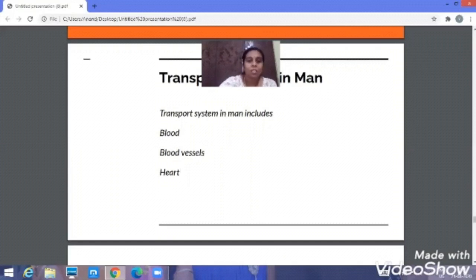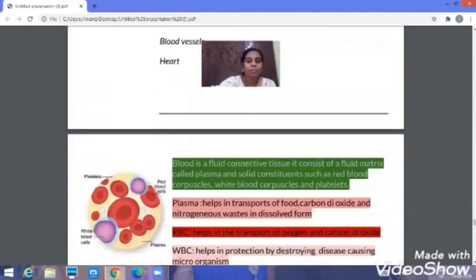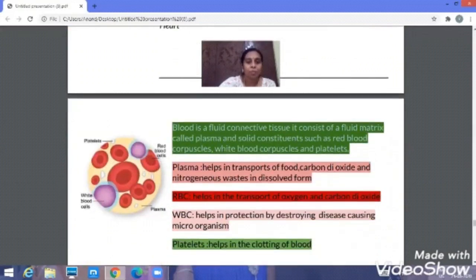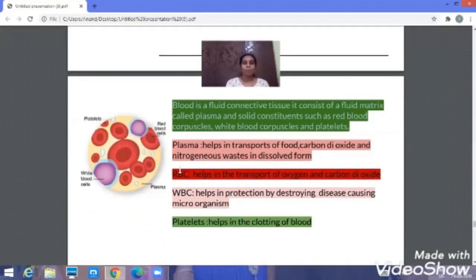Now we'll see the first component of the transport system in humans, which is blood. Blood plays a very important role in the transport system. So what is blood? Blood is a fluid connective tissue, or we can also call it a liquid connective tissue. It consists of a fluid matrix. What do we call that? As plasma. You can see here, this is the plasma. This is the fluid which is present in the blood.